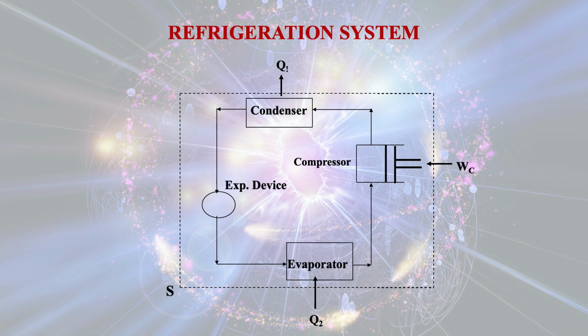After that, it will pass through the expansion device. Now, what is the purpose of the expansion device? We have already discussed that while explaining the energy balance equations for a steady flow in an open system. When the refrigerant passes through the expansion device, there will be a sudden expansion, and because of it there will be a drop of pressure.